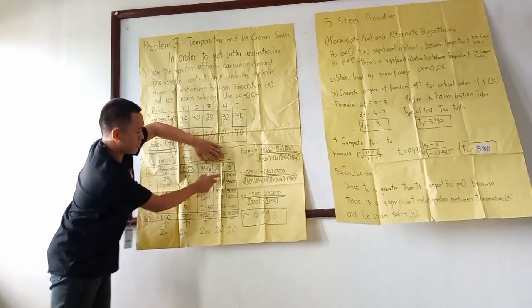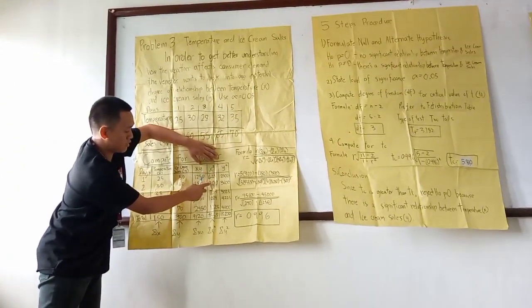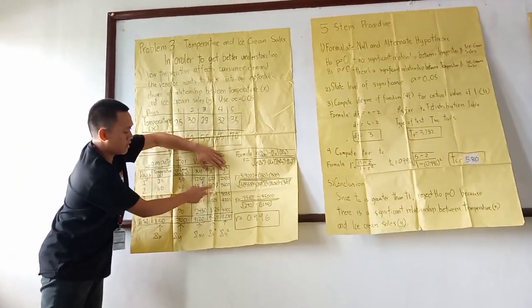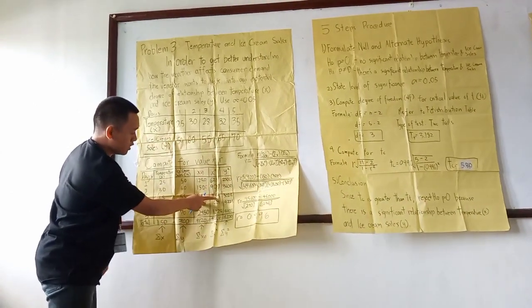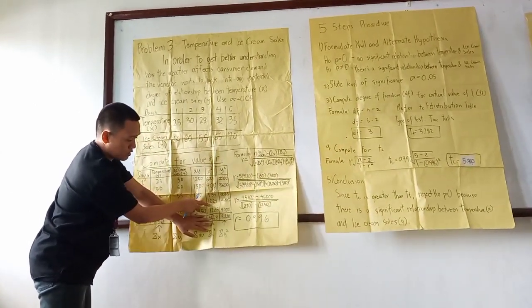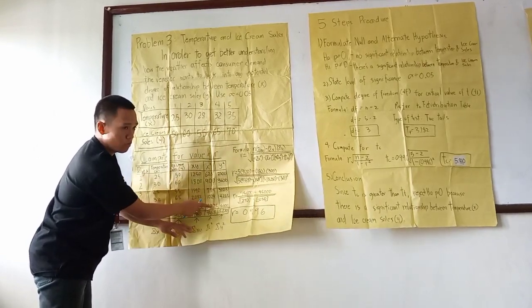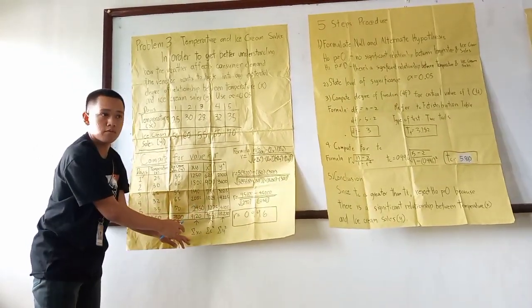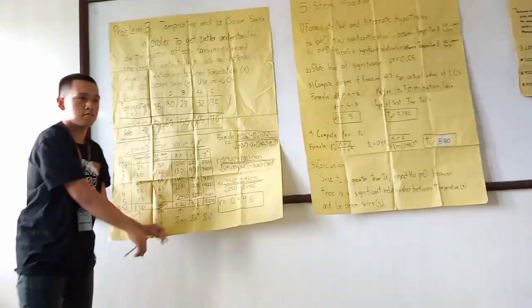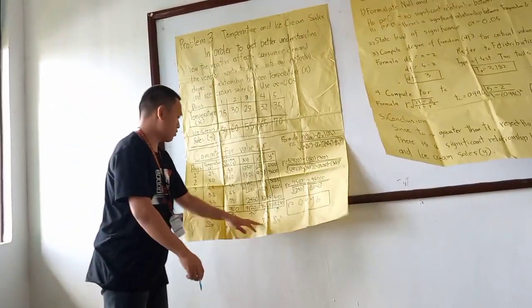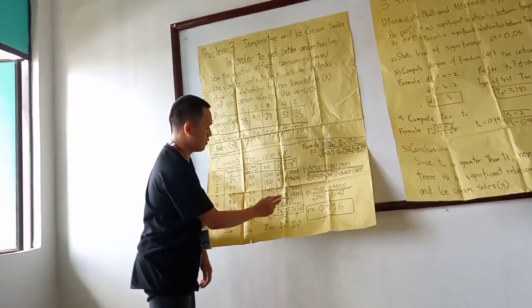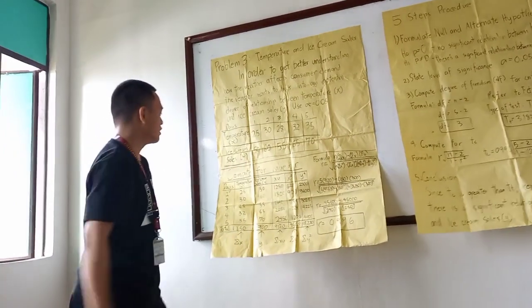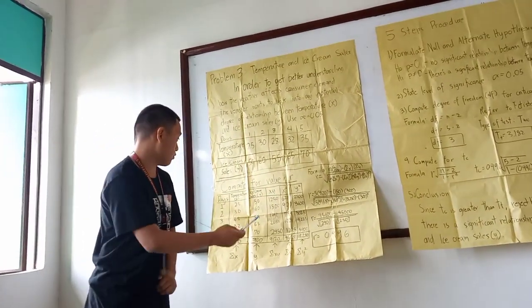So for x squared: number 1, 625, number 2, 400, 784, 484, and 625. For y squared, same procedure as x squared, of course.